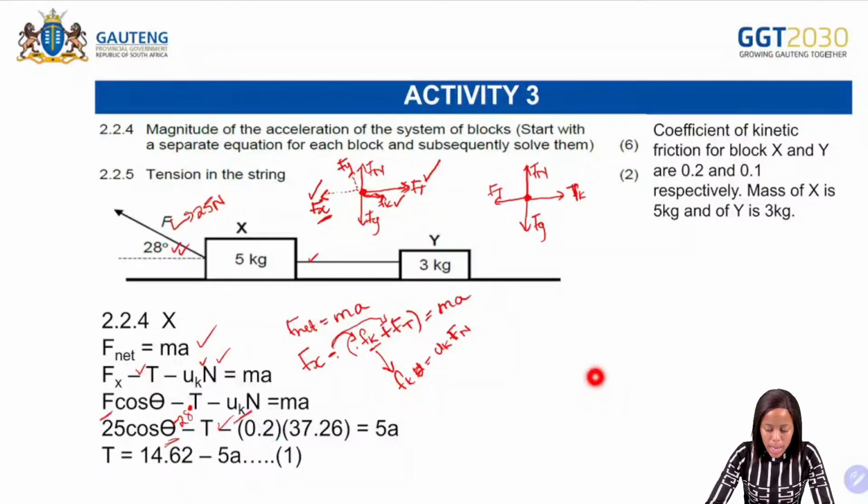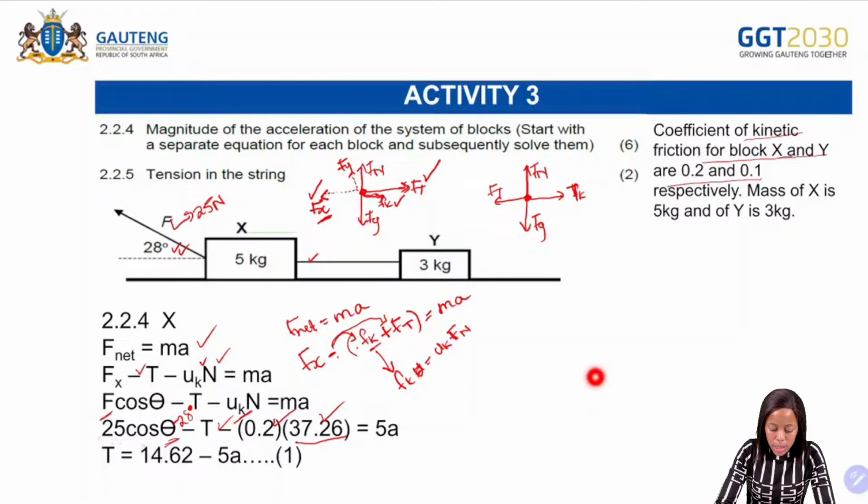And then what do we have for the coefficient of kinetic friction? It said the coefficient of kinetic friction for block X and Y are 0,2 and 0,1 respectively. So we are therefore going to substitute the coefficient of kinetic friction. And remember, on the previous question, we had calculated the normal force, okay?